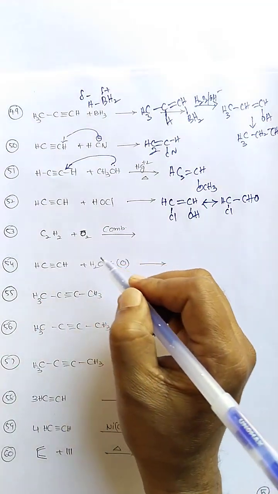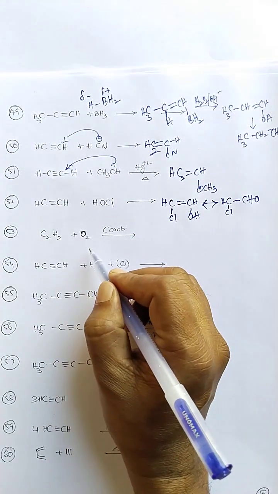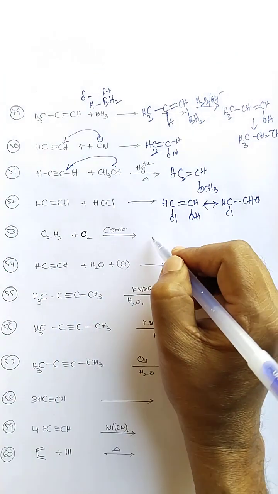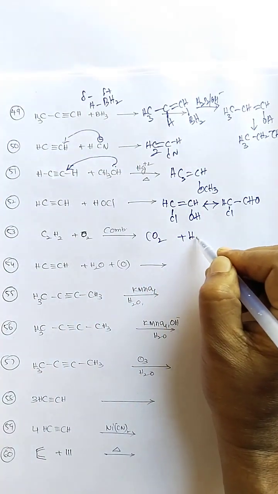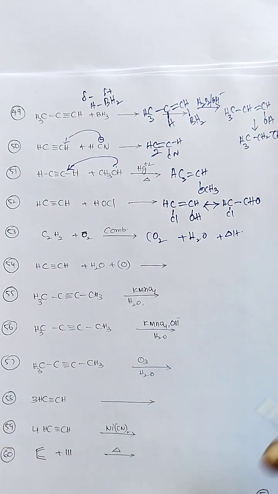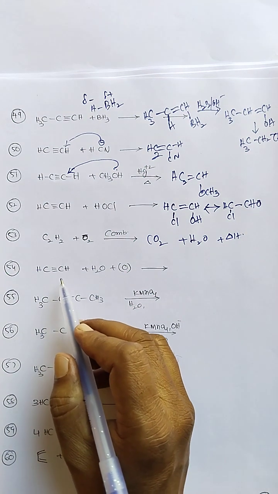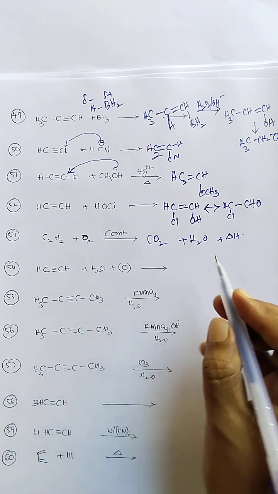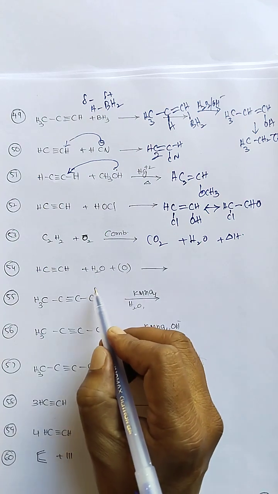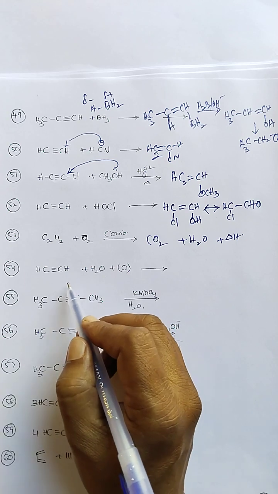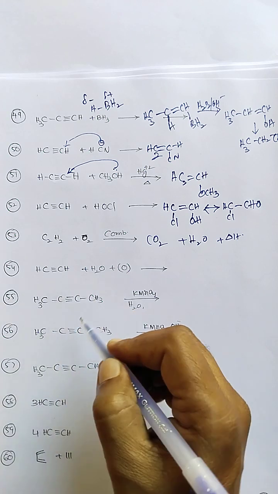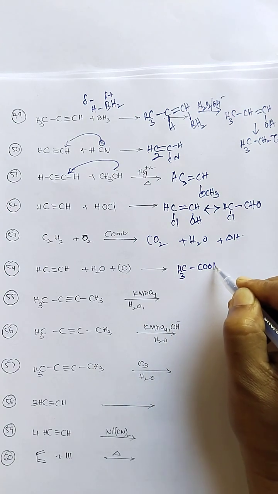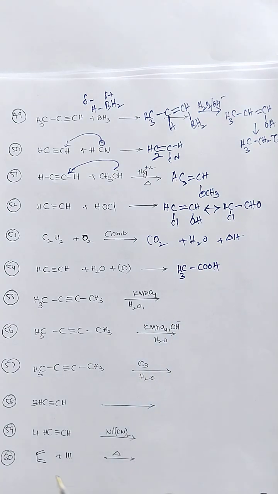Next, the 53rd reaction: acetylene upon combustion. Any hydrocarbon upon combustion produces carbon dioxide and water, and some heat is generated. Addition of a water molecule followed by oxidation gives us aldehydes. Further oxidation gives us carboxylic acids.